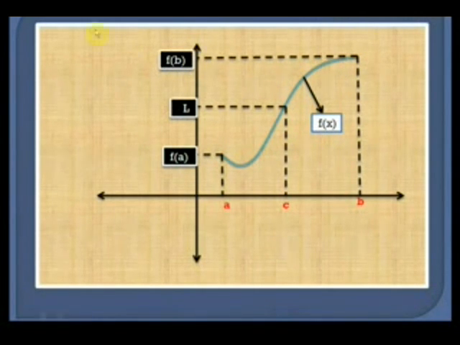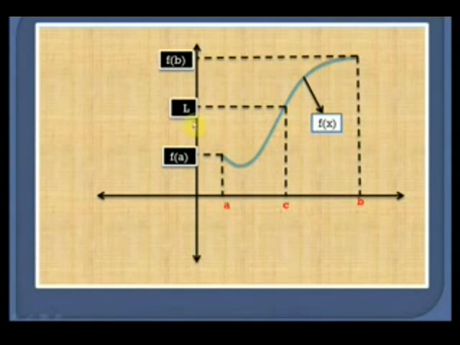Now if we say that L is any point between f(a) and f(b), so L lies between these two values. Then the intermediate value theorem says that there is a point c between a and b for which f(c) is equal to L. Because f(x) is a continuous function, f(c) is equal to L.